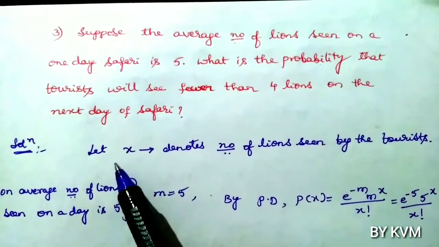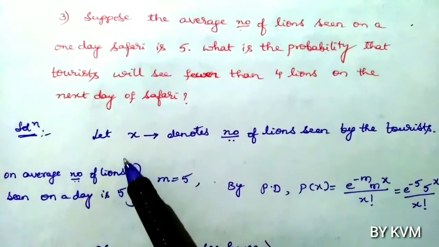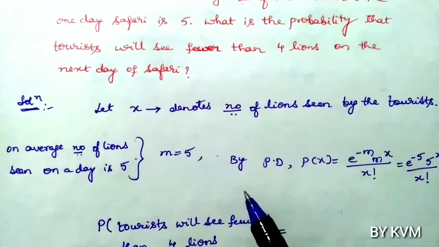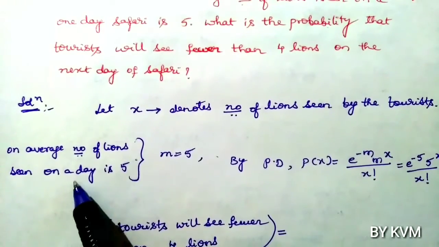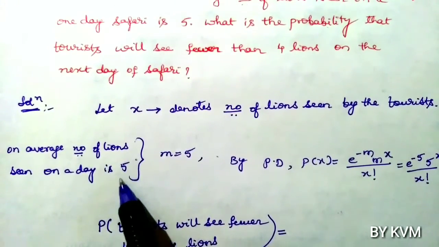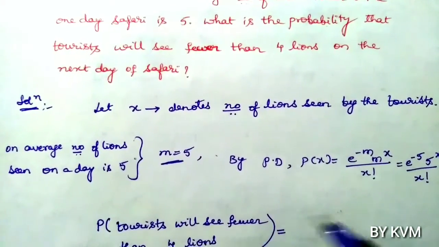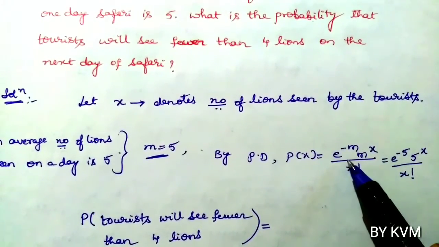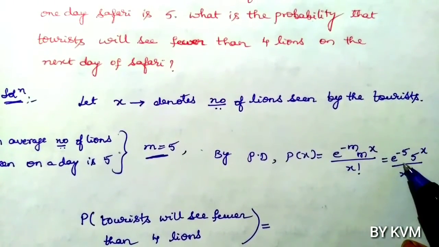So now by understanding this question, let us take that X denotes number of lions seen by the tourists. Now on average, number of lions seen by a tourist on one day is 5. That is mean m equals 5. So use the formula by Poisson distribution. P of X equals e power minus m into m power x by x factorial, which is equal to, put m equals 5, e power minus 5 into 5 power x by x factorial.